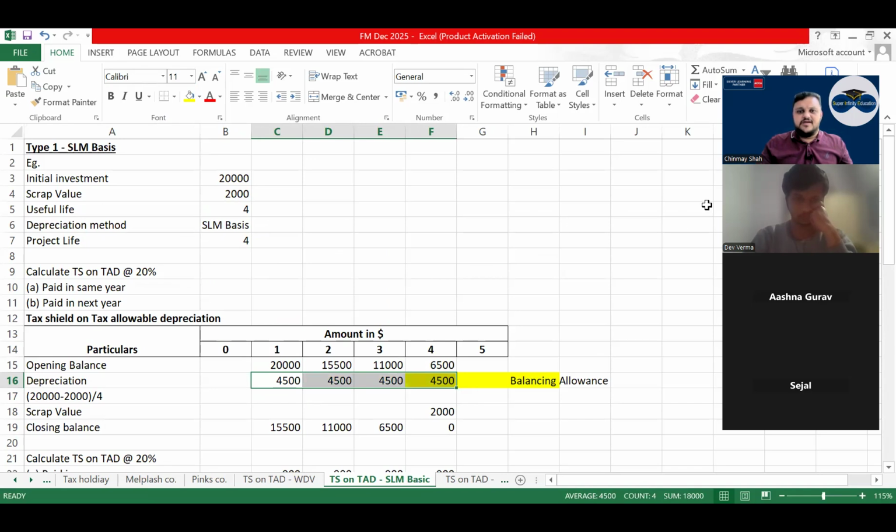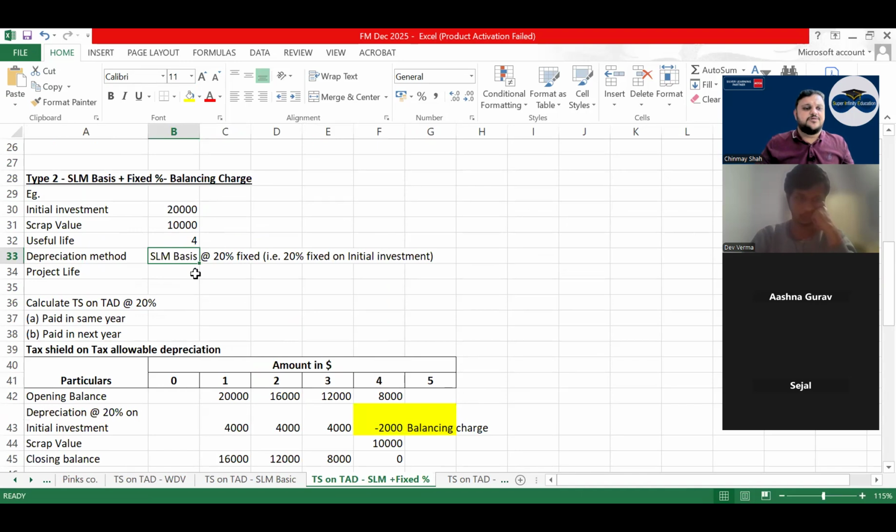That is there. Then coming to the SLM plus fixed percentage. So what the question will say is, depreciation method, SLM at 20% fixed on the initial investment. Your depreciation will be the same every year, correct? But you won't find the depreciation amount by doing initial investment minus scrap value by useful life. You will use this 20% directly every year on the initial investment of 20,000. So this 4,000 is also 20% of 20,000. That is how it is.